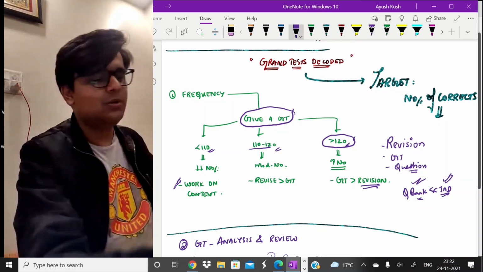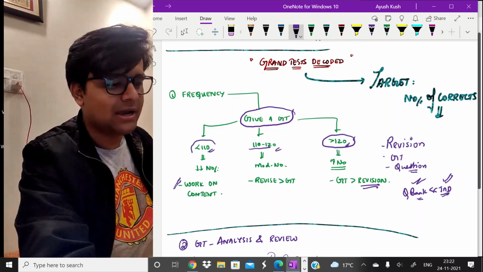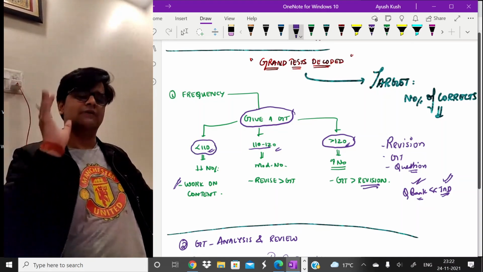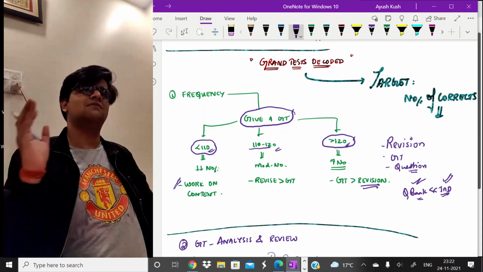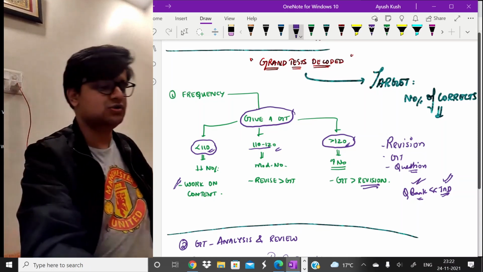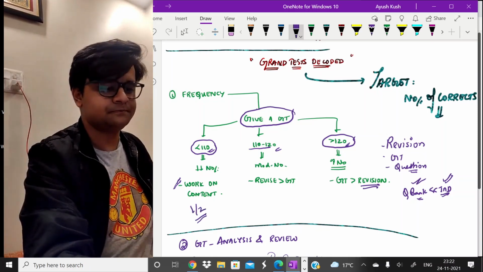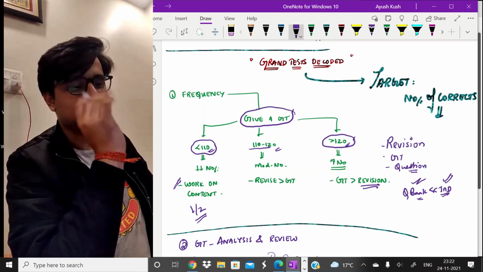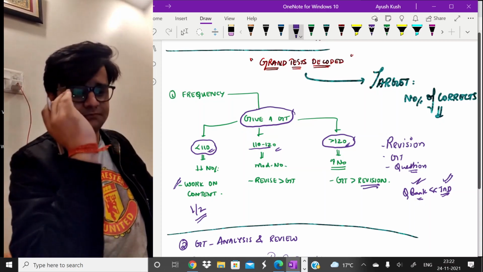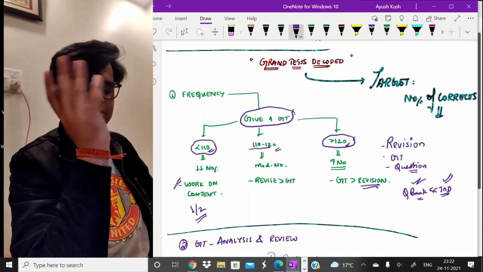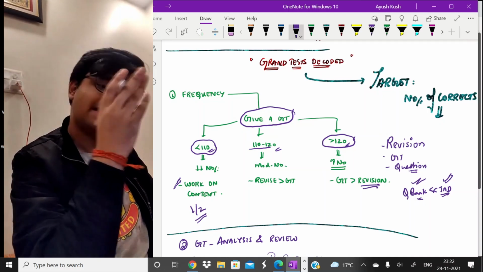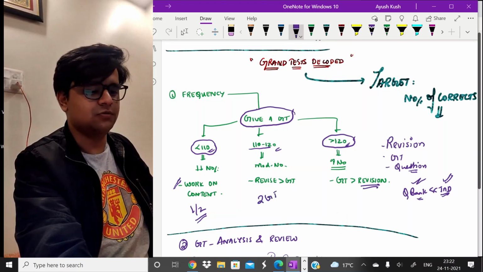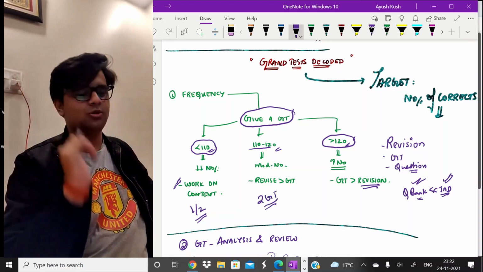So for the people who are scoring less than 110, I would advise you to work more on your content, more on your revision source and everything, more than giving grand tests. So in the next 1 month, you can give maybe 1 or 2 maximum. And the second group of people falling under 110 to 120 correct, you are slightly in the moderate zone, so I would advise you to work on your content as well as give grand tests. So 2 grand tests for the next month for you.